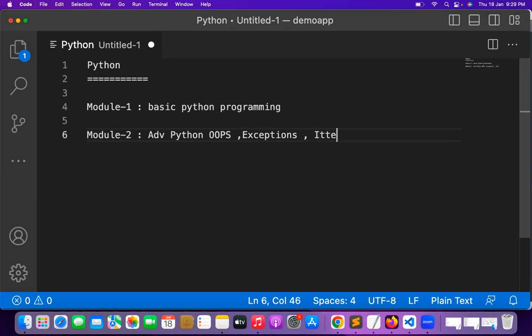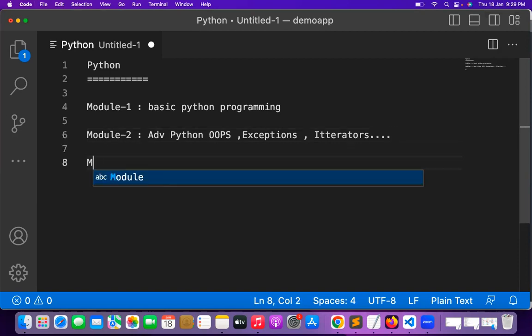Okay, so iterators, generators, all these things. There are a lot of different kinds of advanced features which are going to be available in module two. Module one and module two are programming fundamentals. But from module three, the concept is changing. From module three, we are going to be learning a lot of libraries or frameworks in Python.